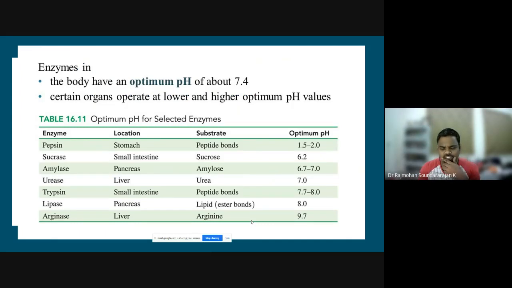In the previous lecture number 14, we have seen that every enzyme will have an optimum pH range. We have seen some examples. For example, pepsin is active around pH 1.5 to 2. There are some enzymes like arginase, which is optimum in a basic medium, when the pH is more than 9. And there are neutral enzymes like urease, which is optimum when the pH is around 7, right?